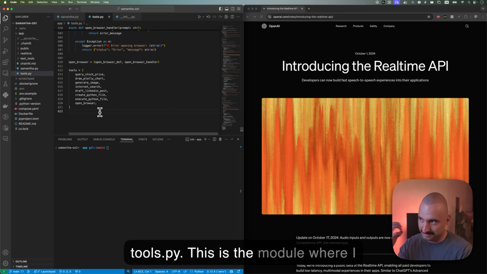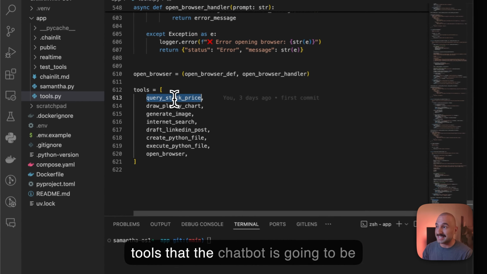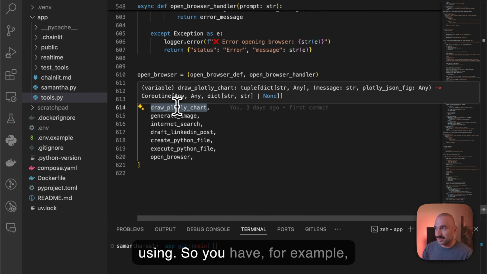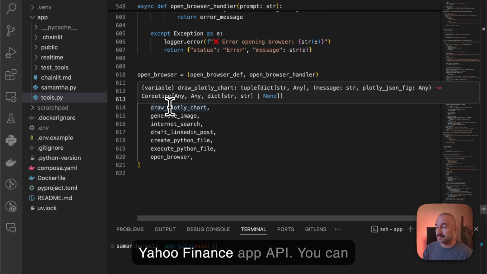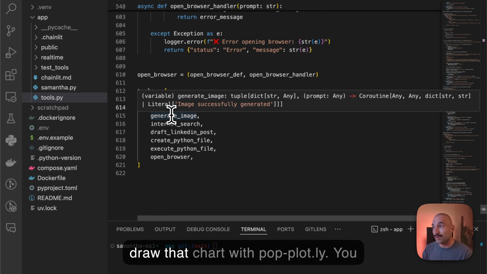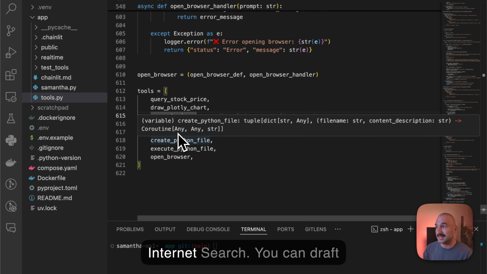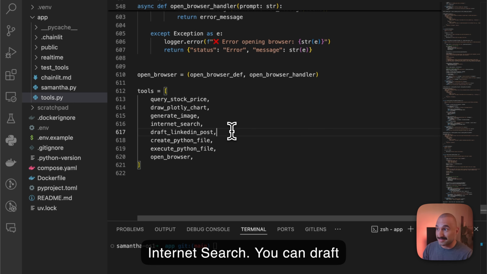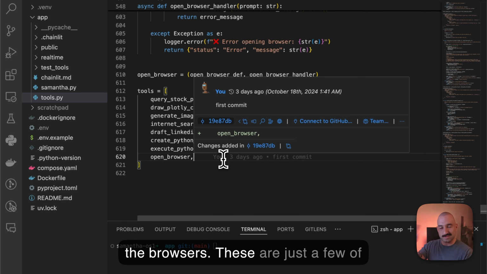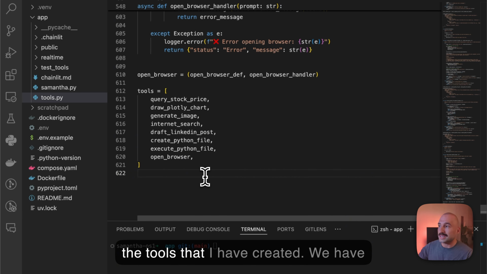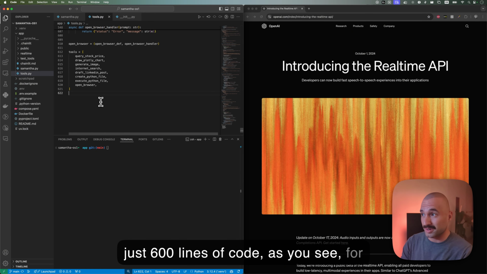This is the module where I have defined all the tools that the chatbot is going to be using. For example, you can query the stock price using the Yahoo Finance API, draw that chart with Plotly, generate images with the Flux API, do internet search, draft LinkedIn posts, create Python files, execute them, and open the browser. These are just a few of the tools that I have created, with just 600 lines of code for all of these.